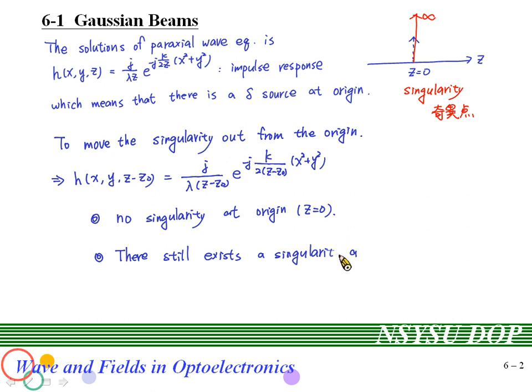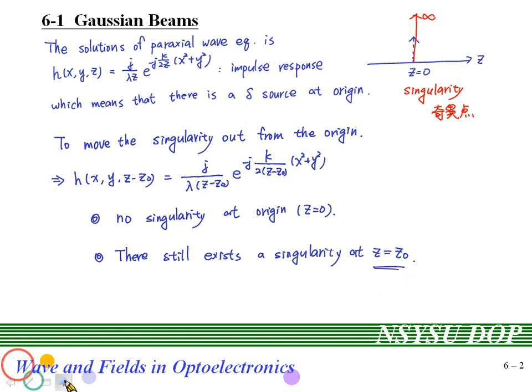Which point? At z is z0. So if you just do so, you just move the singularity from the origin to another point here. This will not solve our problem.